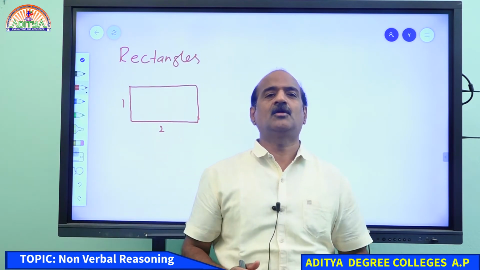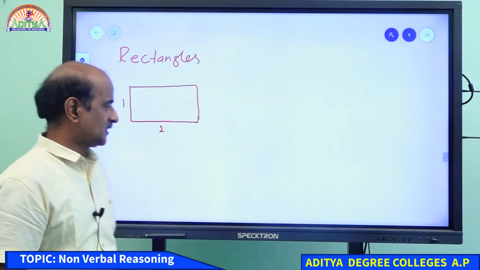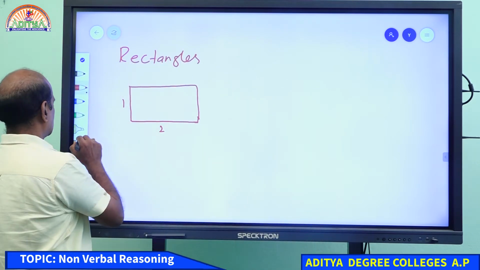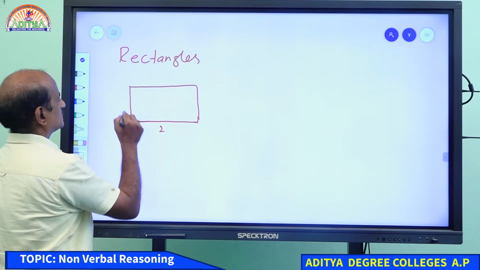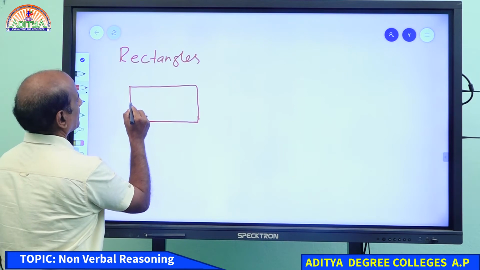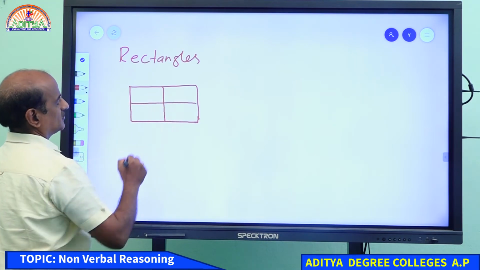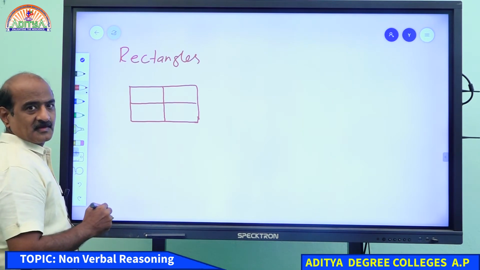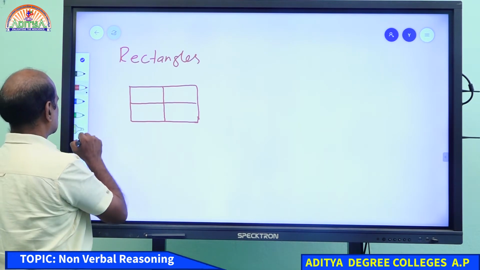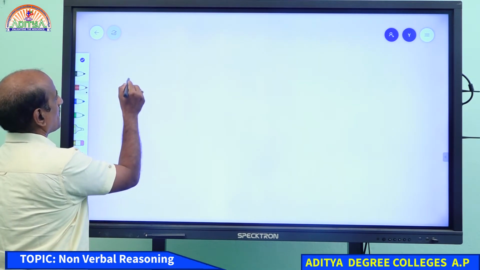So how do we count rectangles? Students, this is a very important question. Now please let me ask you one question. If I have a figure something like this, then how do we count rectangles?